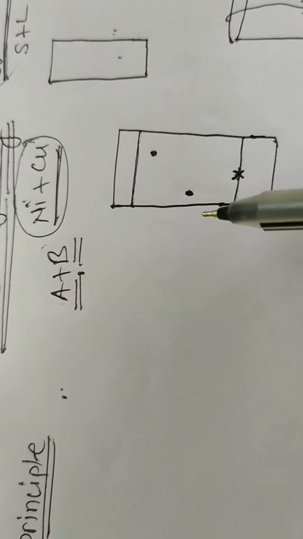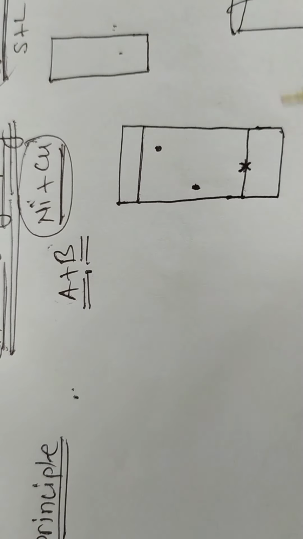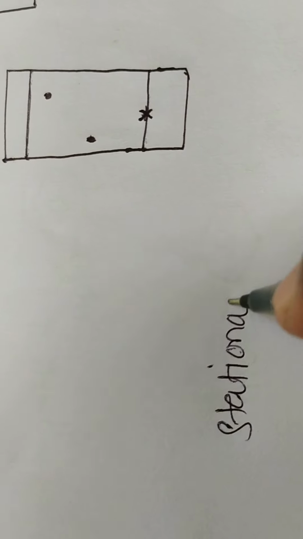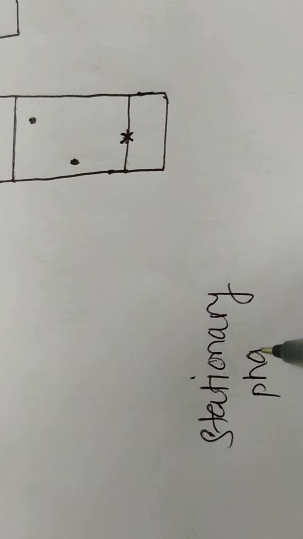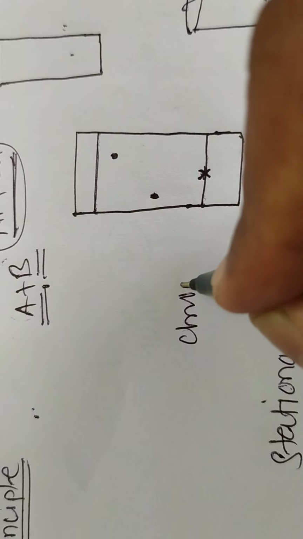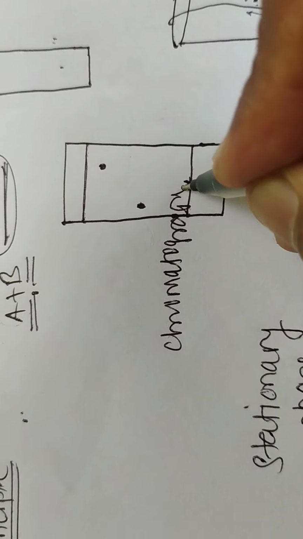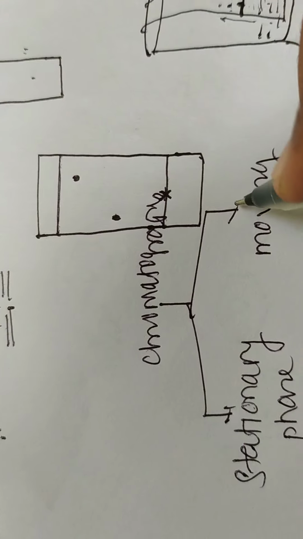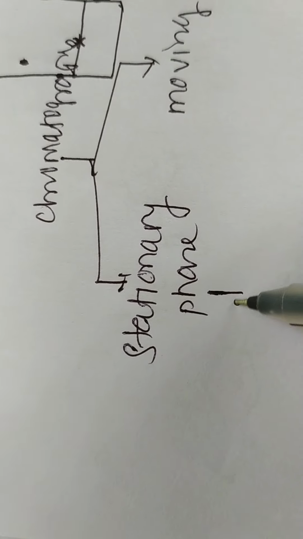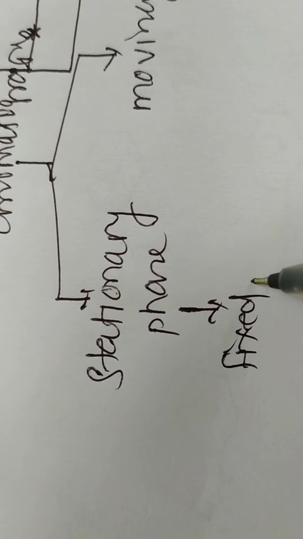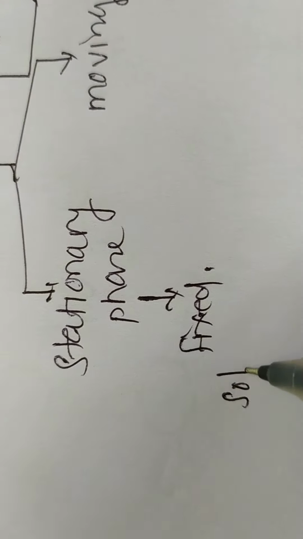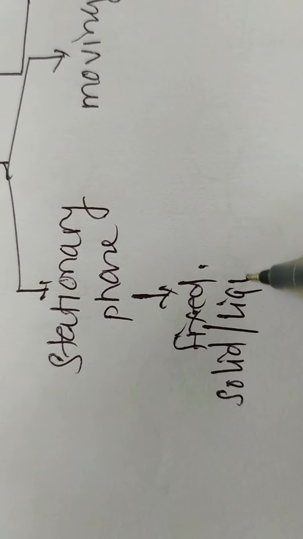Then in this chromatographic technique there are two phases. One is the stationary phase and another is the moving phase. Then what is meant by stationary phase? This stationary phase is also called the fixed phase, means it remains fixed, and this stationary phase may be either solid or liquid.